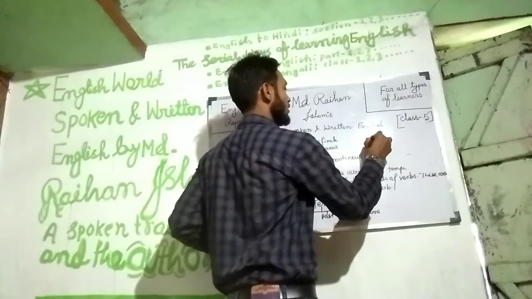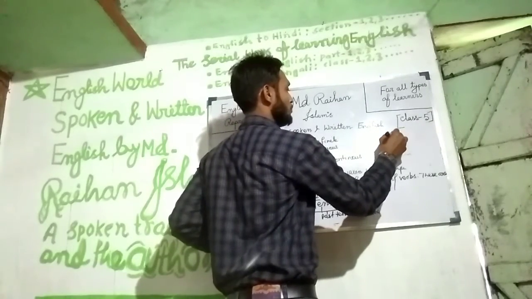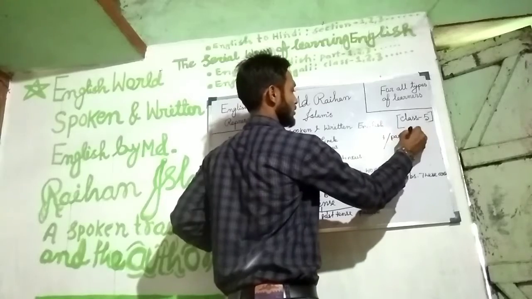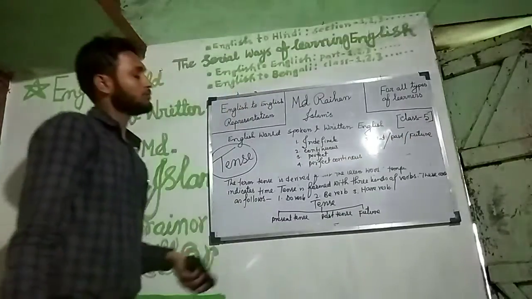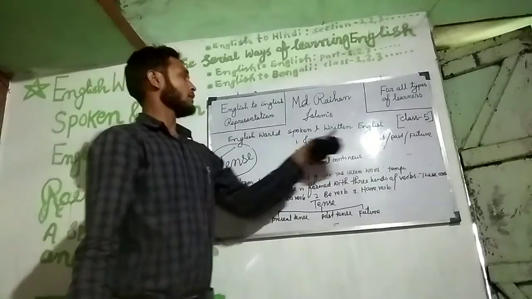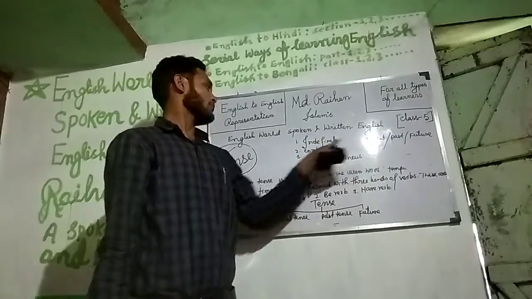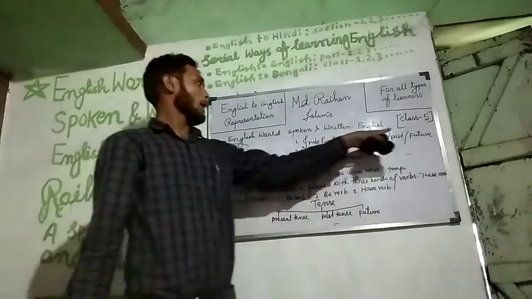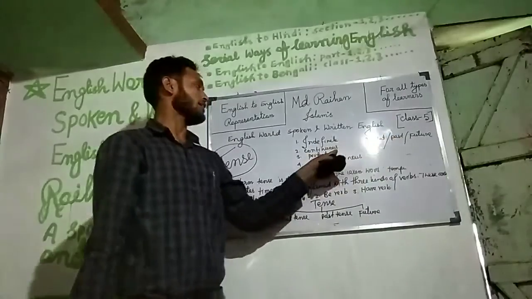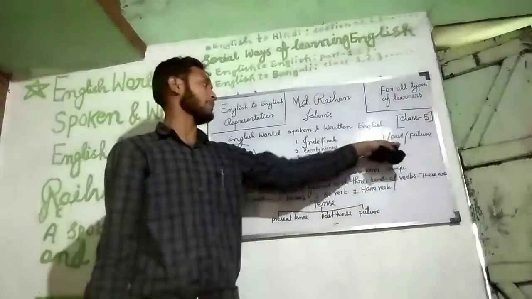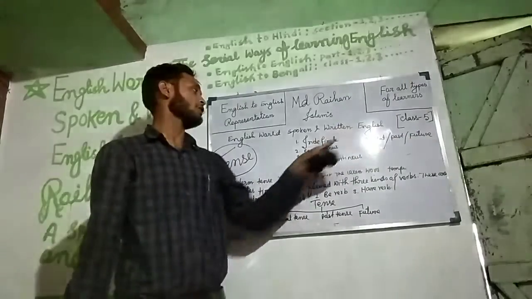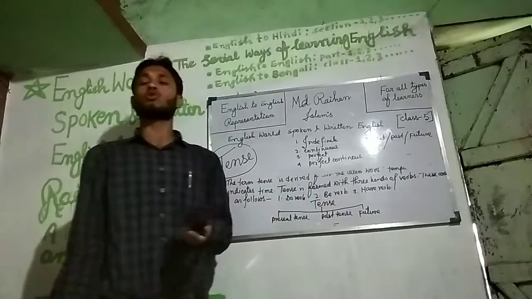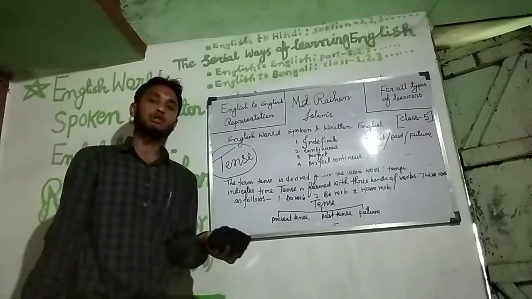So present, past, and future. We can tell present indefinite, present continuous, present perfect, present perfect continuous, past indefinite, past continuous, past perfect, past perfect continuous, future indefinite, future continuous, future perfect, future perfect continuous. The total types of tense are 12.